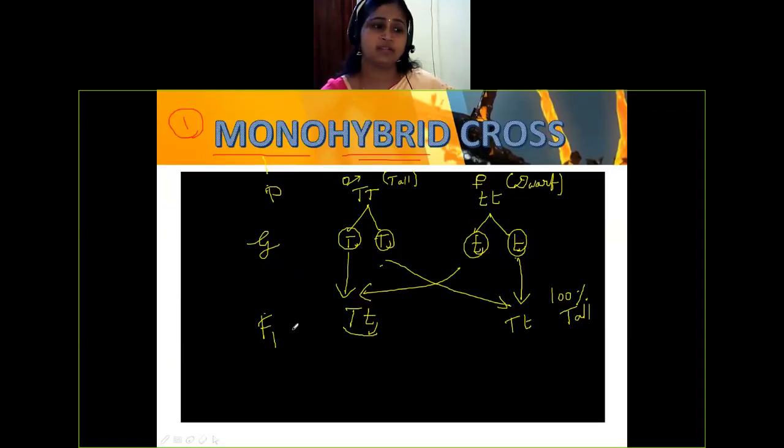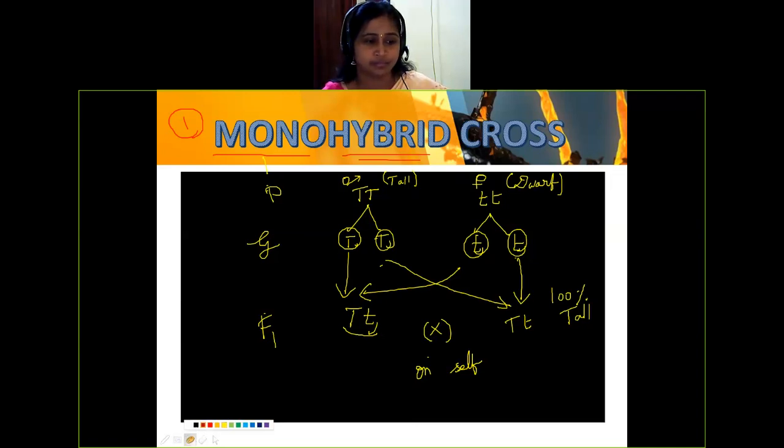Parent, gametes, and then F1. Okay, we have completed the first generation, F1. And this F1 we are intercrossing. You can put a symbol here, intercross. That is selfing. We call this selfing. We are intercrossing these two, F1 with F1. So I'll write here, note down this term also, selfing. So this character, capital T, small t, I've taken there.